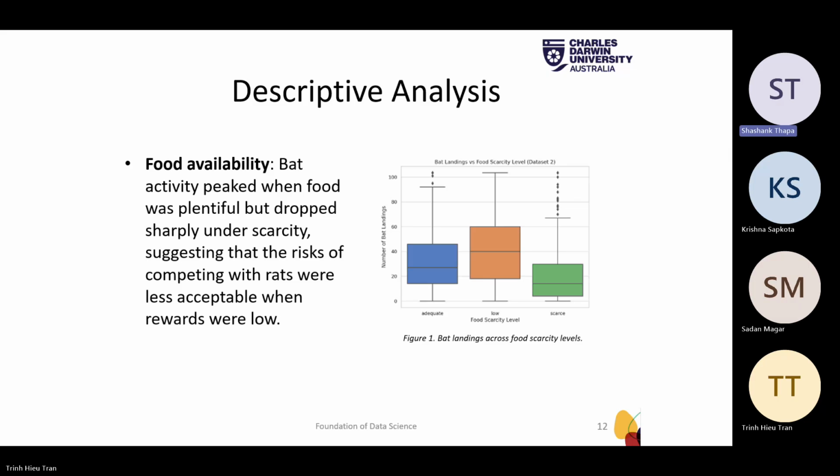Next. On food availability, bats actively fed when food was plentiful but dropped sharply under scarcity, suggesting the risks of competing with the rats were less acceptable when rewards were low.